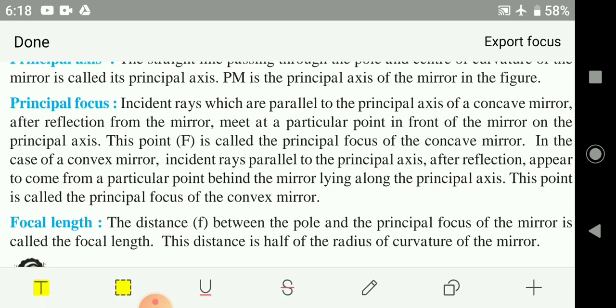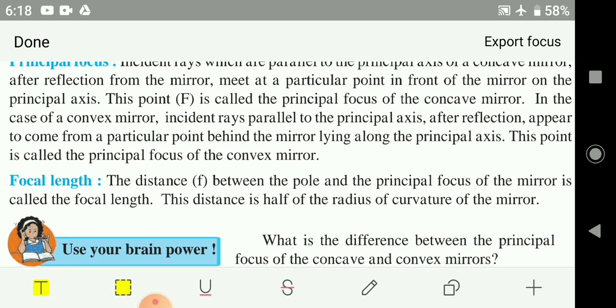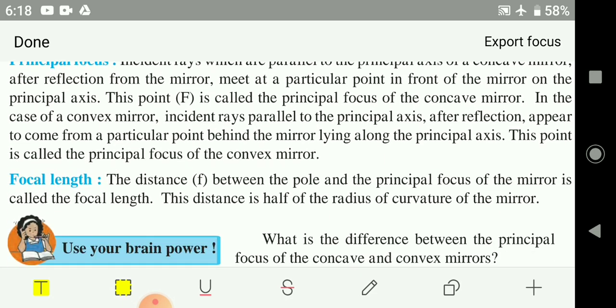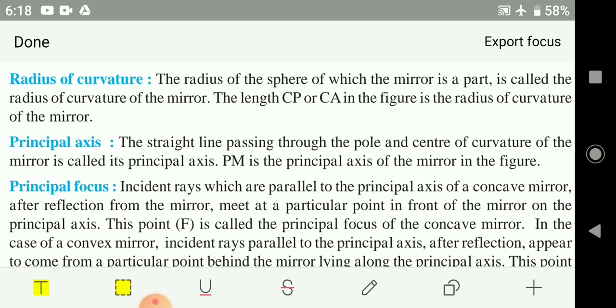So incident rays which are parallel to the principal axis of a concave mirror, after reflection from the mirror, meet at a particular point. That point is called the principal focus. Focal length: the distance between the pole and the principal focus of the mirror is called the focal length. Where is the pole?